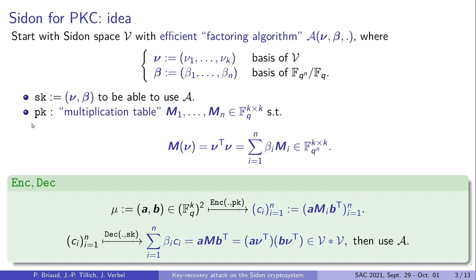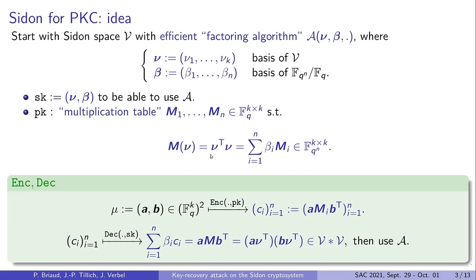But on the contrary, Alice, who wants to encrypt the plaintext without knowing the structure, must be able to perform products in V. So for that, we are going to reveal a multiplication table, which is a set of n matrices M_1 to M_n, which are obtained from the secret key.